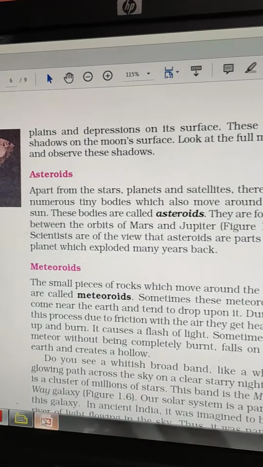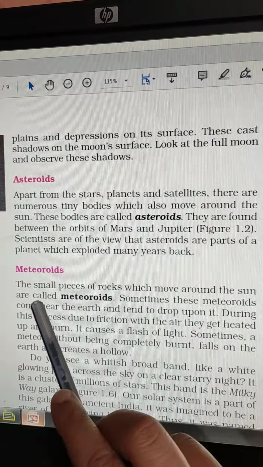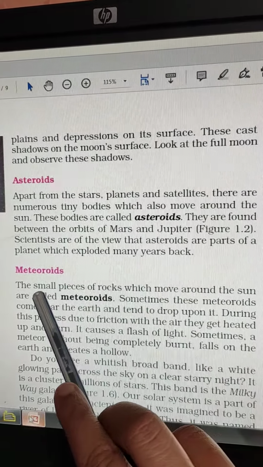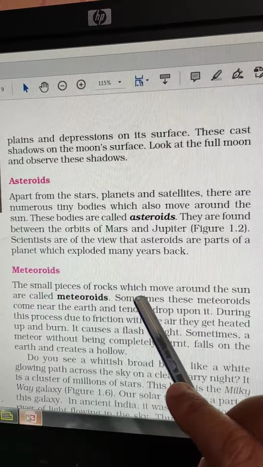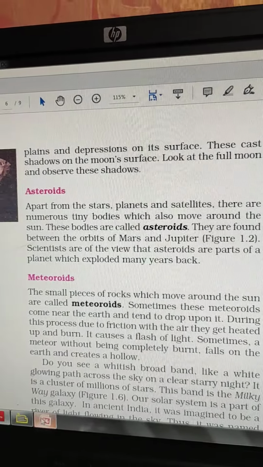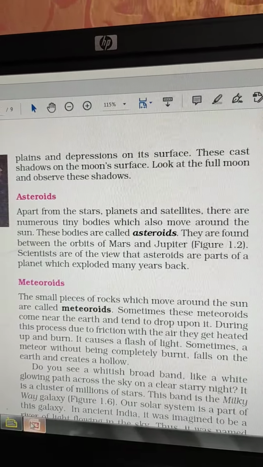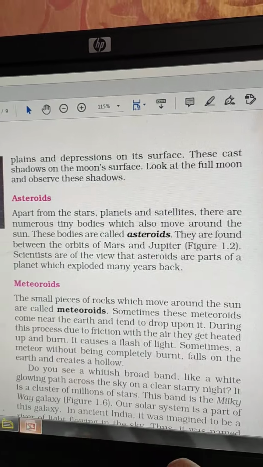Okay, next thing is meteoroids. Meteoroids are also rocks, but they move around the sun. Okay, meteoroids are the small pieces of rocks which move around the sun. Sometimes these meteoroids come near the planets. They try to fall upon the planet.